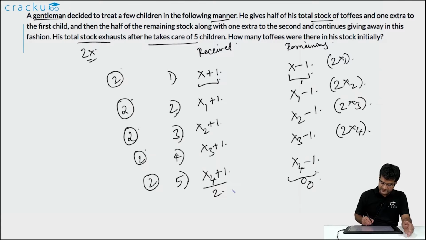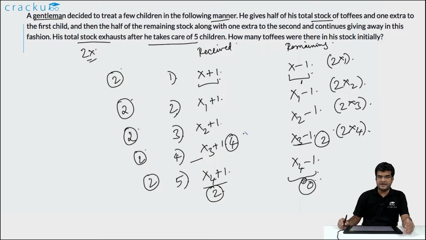So how many chocolates were remaining after giving chocolates to the fourth child? That will be 2 plus 0, which is equal to 2. Therefore the number of toffees that the fourth child has received will be 2 plus 2, which is equal to 4. Therefore the number of toffees that are remaining after giving toffees to the third child will be 4 plus 2, which is equal to 6. Therefore the number of toffees that the third child has received will be equal to 8.